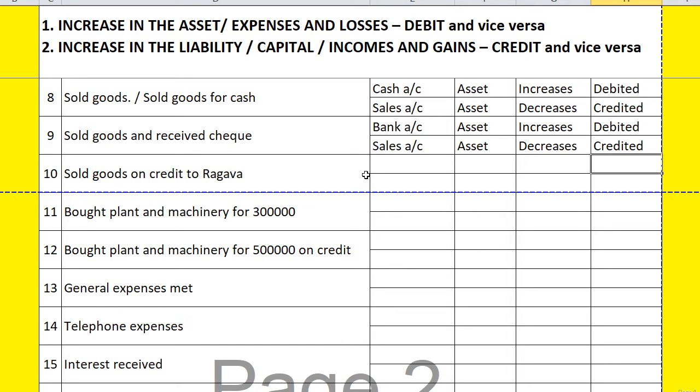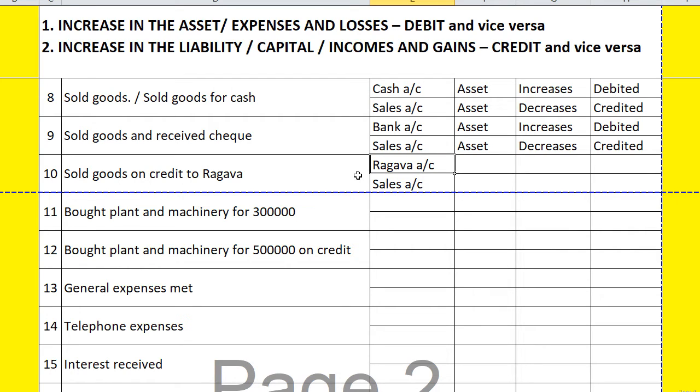Next, sold goods to Raghava on credit. Naturally the two accounts are Raghava account and sales account. But instead of Raghava, I would like to give some other name.